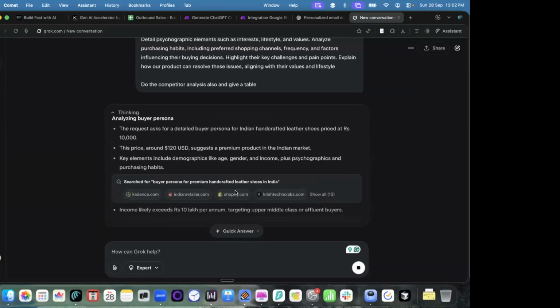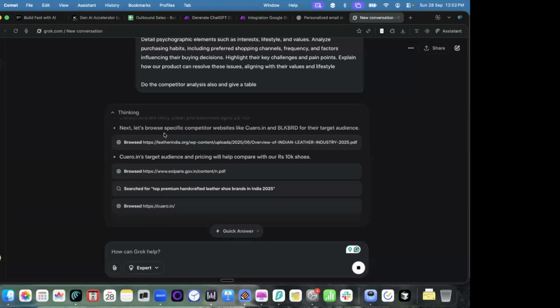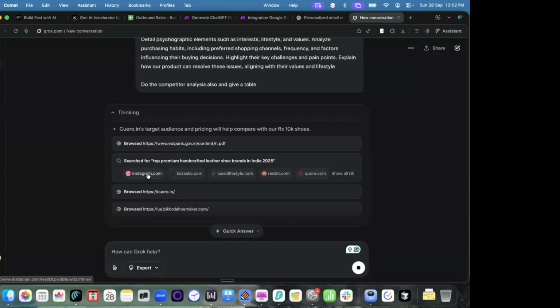So yeah, it has read a few websites already, around 40, 50 websites. Now you can see it's also browsing a particular website. It says Qro.in, a famous Indian brand that is recently popping up. You can see that it has gone to its website. It's reading their Instagram page and a few other things.